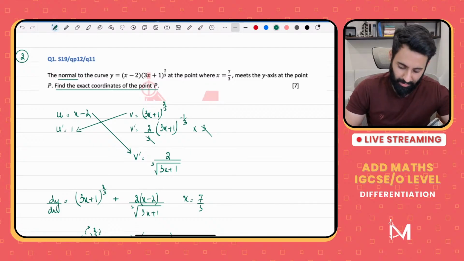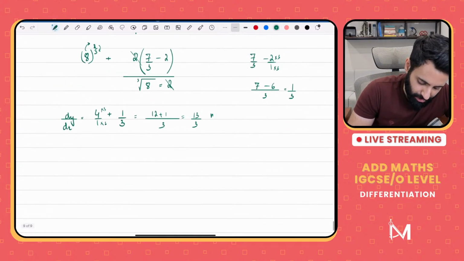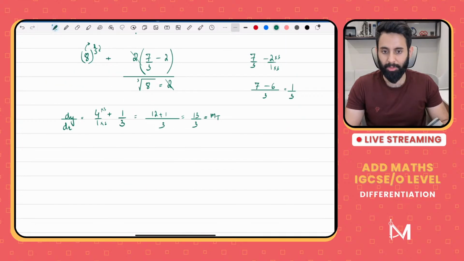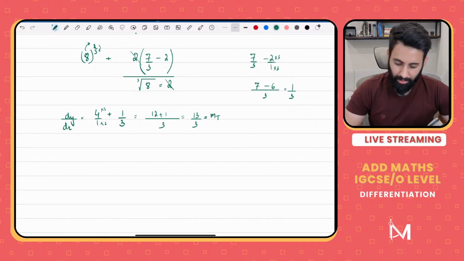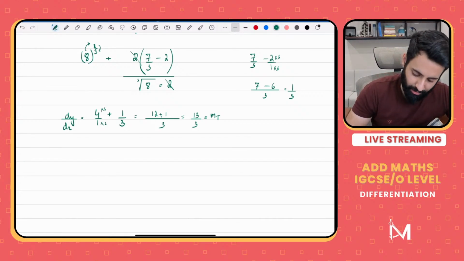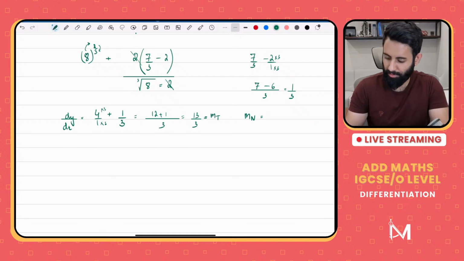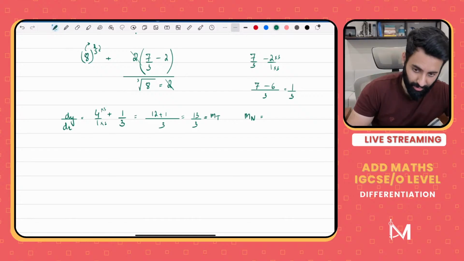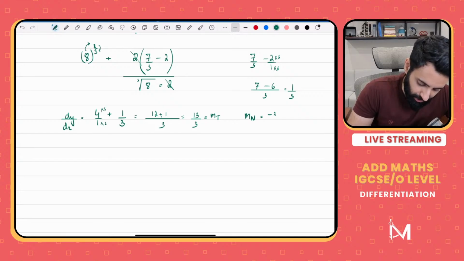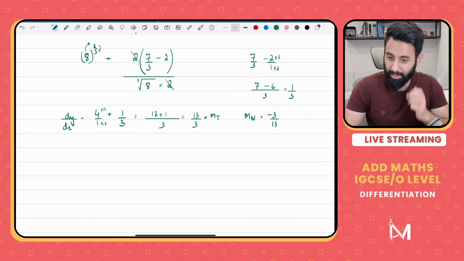So now we have the gradient of tangent. Now who can tell me what will be the gradient of normal? This is the gradient of tangent. Who can tell me what will be the gradient of normal? Gradient of tangent is 13 upon 3. What about the gradient of normal? Minus 3 upon 13. So take the negative reciprocal. That's going to be minus 3 upon 13.